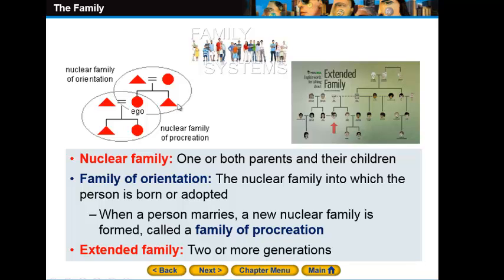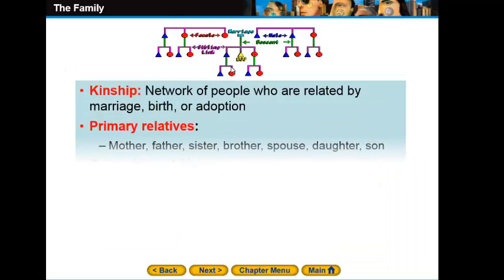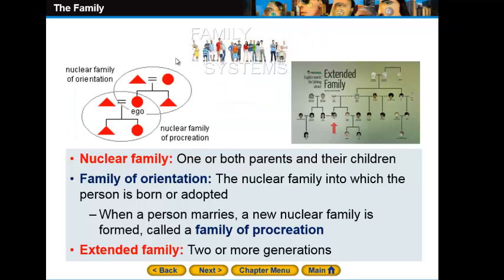So, the nuclear family, at the top left side of the screen, the family that you are born in, will be your nuclear family. The nuclear family and the family of orientation are the same. After marriage, of course, you're gonna form your own family. You're gonna establish your own family. This will be the family of procreation.